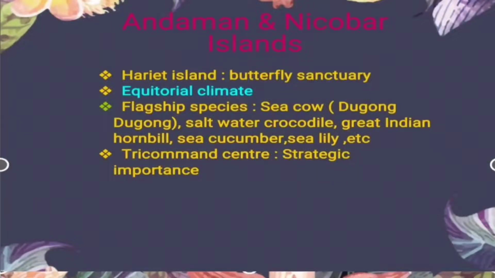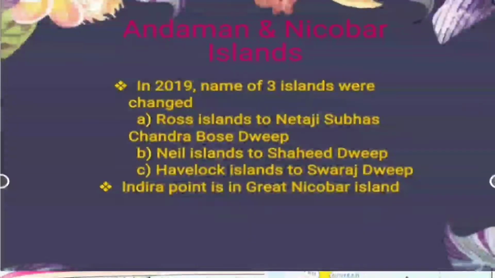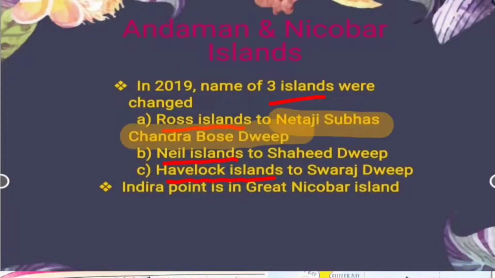Moving forward, in 2019, three islands were renamed by our Honorable Prime Minister: Ross Island, Neil Island and Havelock Island. Ross Island was named Netaji Subhash Chandra Bose Dweep, Neil Island was named Shahid Dweep, and Havelock Island was named Swaraj Dweep.